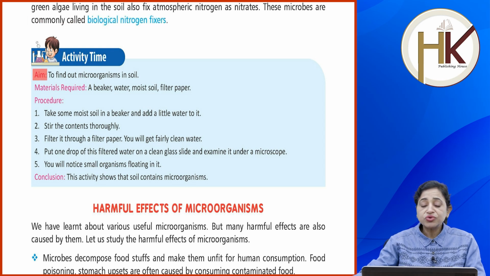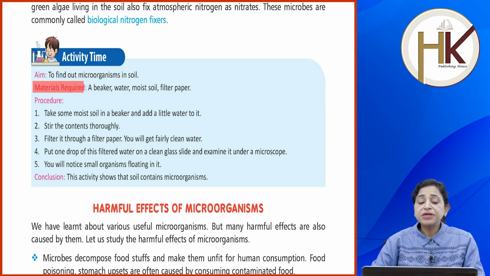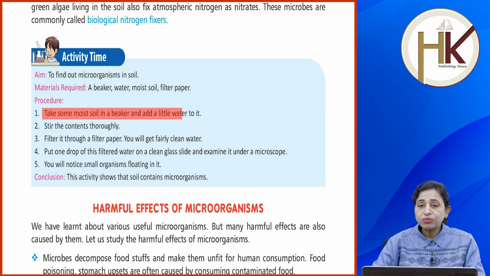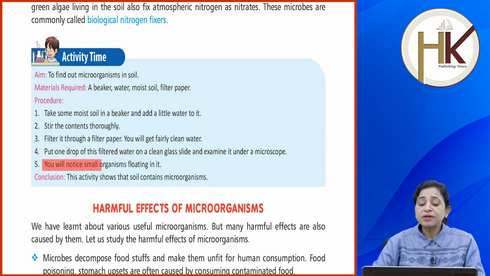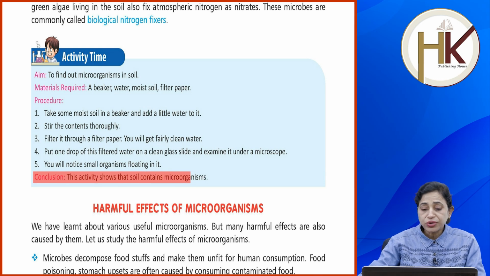Activity time. The aim is to do these activities to find out microorganisms in soil. Materials required are beaker, water, moist soil, and filter paper. Now we have the procedure. Take some moist soil in a beaker and add a little water to it. Stir the contents thoroughly. Filter it through a filter paper. You will get fairly clean water. Put one drop of this filtered water on a clean glass slide and examine it under a microscope, and you will notice some small organisms floating in it. Conclusion: this activity shows that soil contains microorganisms.